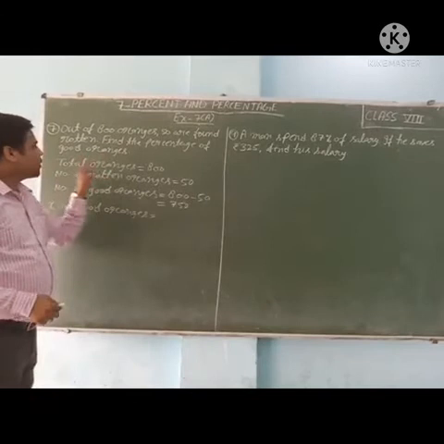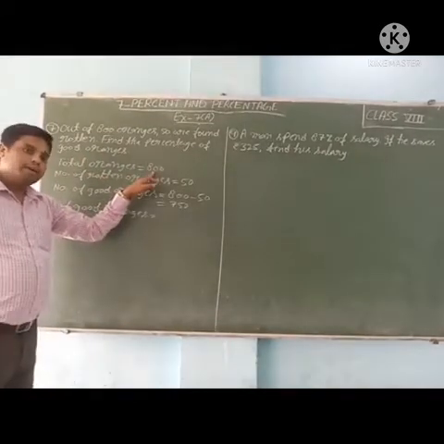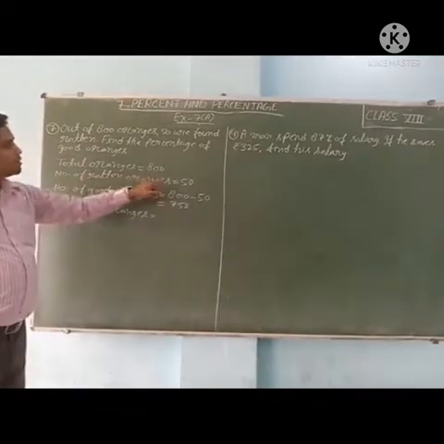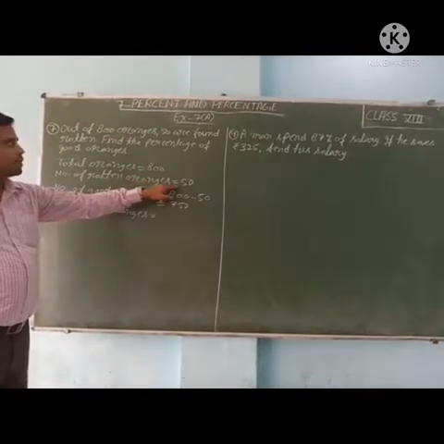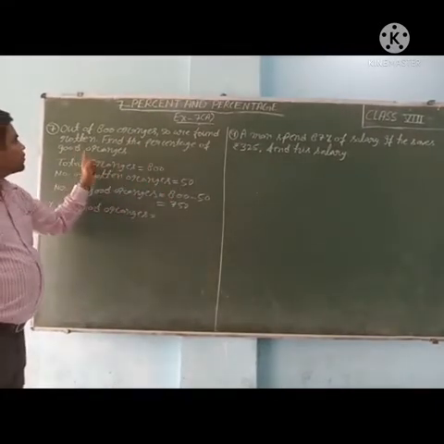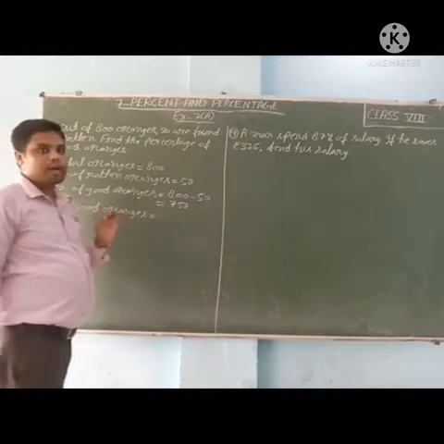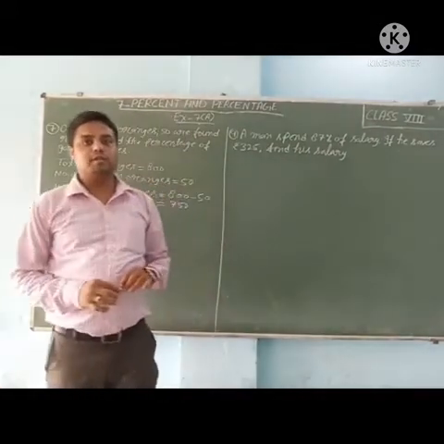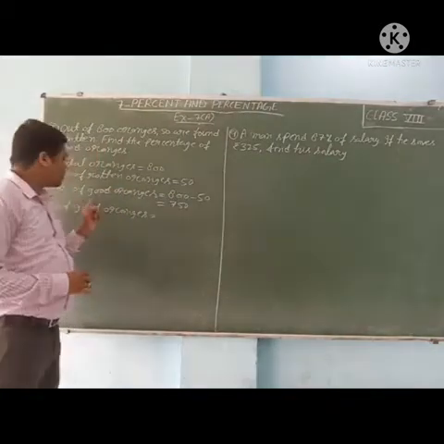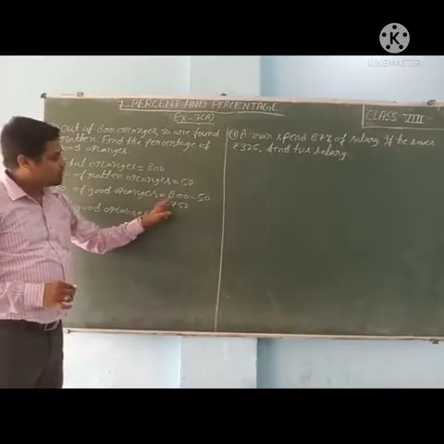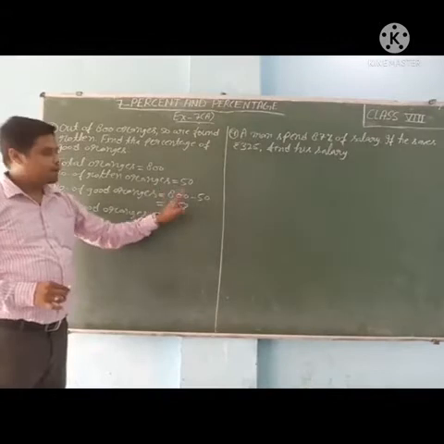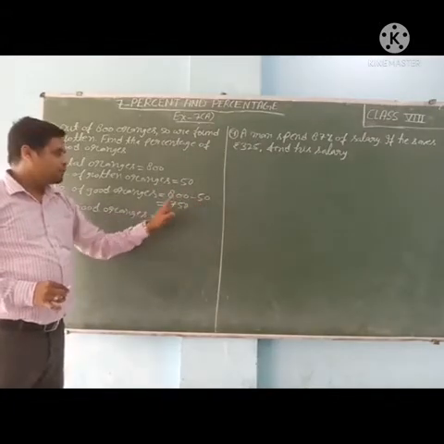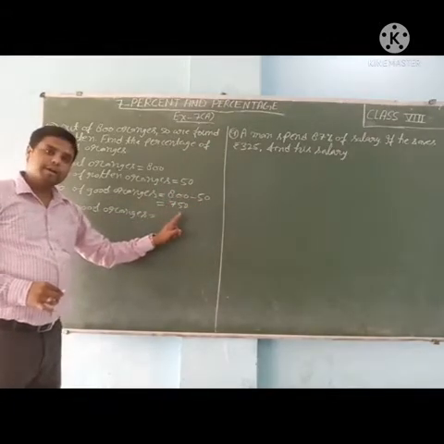So total oranges is equal to 800. Then number of rotten oranges is equal to 50. We have to find the percentage of good oranges. We should have the number of good oranges, then we can find the percentage. So number of good oranges is equal to 800 total oranges minus number of rotten oranges. Then we will get 750.